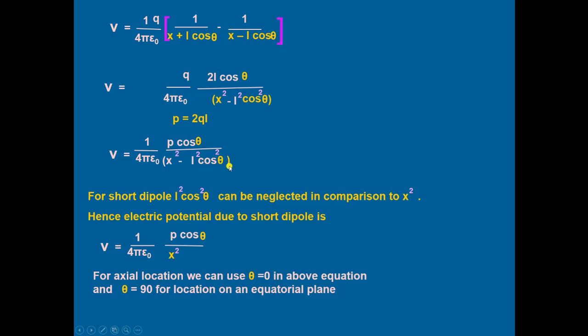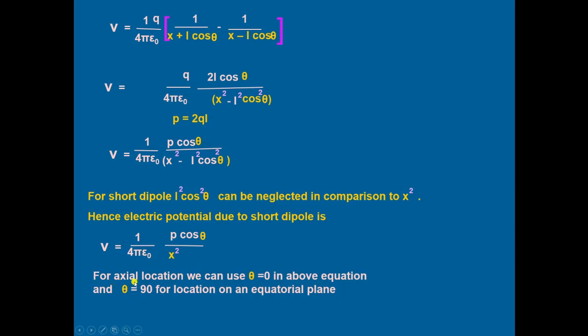Now we come to the special case of a short dipole. For a short dipole, L square cos square theta can be neglected in comparison to x square. Hence, the electric potential due to a short dipole comes out to be V equal to 1 upon 4 pi epsilon naught multiplied by P cos theta divided by x square.